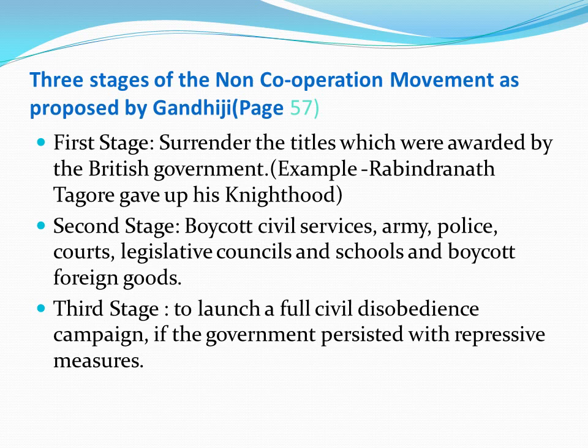Gandhiji has asked to start the non-cooperation movement in 3 stages. According to Gandhiji, the first stage, surrender the titles which were awarded by the British government. The second stage, boycott of civil services, army, police, courts, legislative councils, schools and boycott foreign goods. The third stage of the non-cooperation movement was to launch a full civil disobedience campaign if the government persisted with the repressive measures.